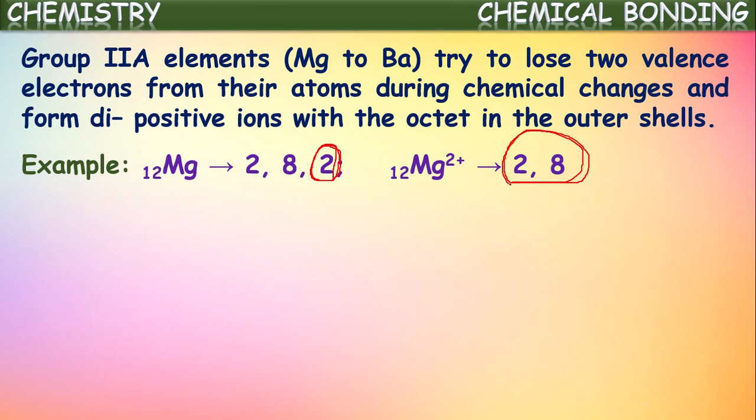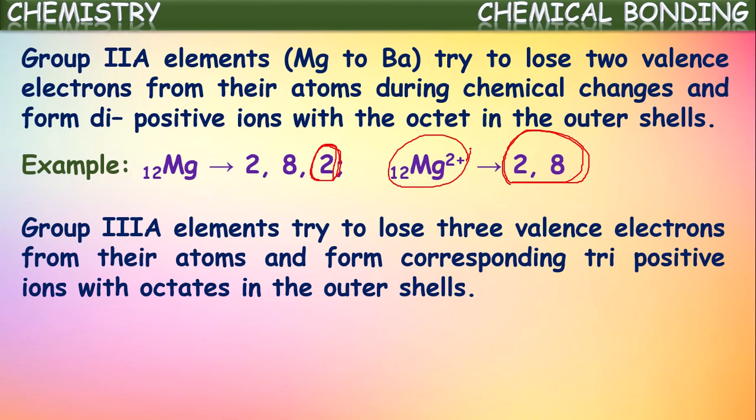Okay, now in this way, these second A group elements will be ready to lose 2 electrons whenever they are allowed to participate in chemical reactions. They lose these 2 electrons from their valency shell, and hence they attain the stable octet configuration in their outermost shells. Okay, and hence they form dipositive ions, dipositive cations we call these. Dipositive ions are formed by second A group elements.